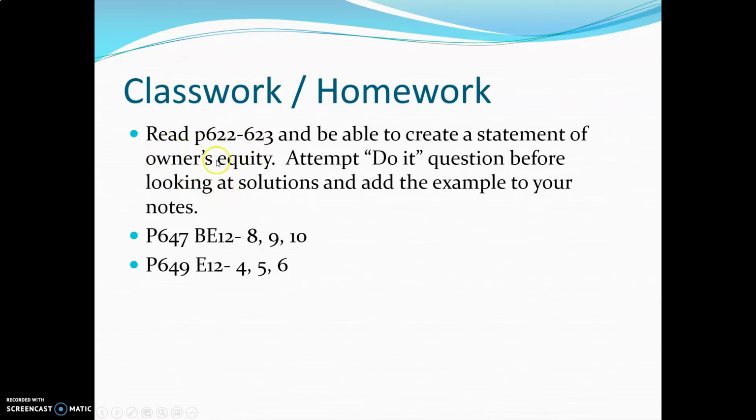Here's some more reading for you to do. This is what's expected, that you should be able to create a statement of owner's equity by the end of this lesson, by the end of the homework or classwork. Attempt the do-it questions before looking into the solutions and add the example to your notes. And here's some additional questions for you to attempt on your own.